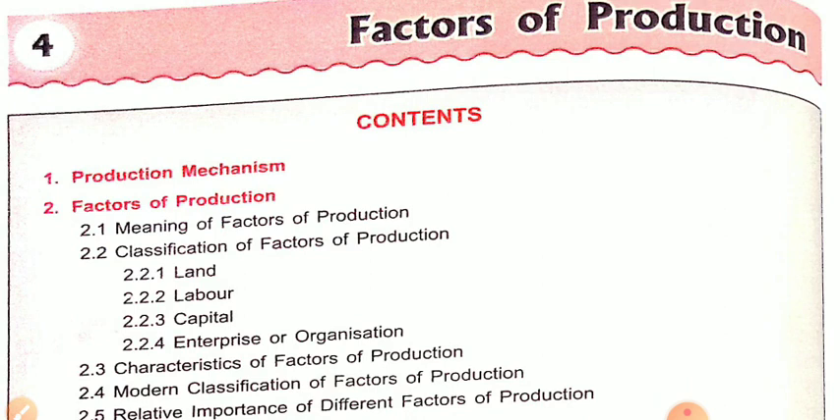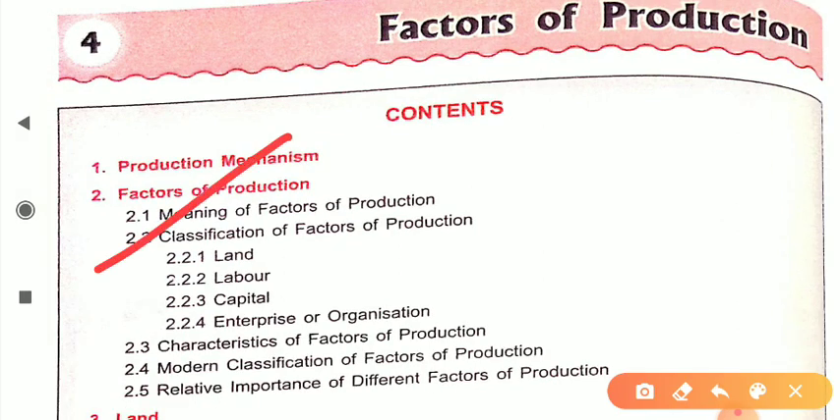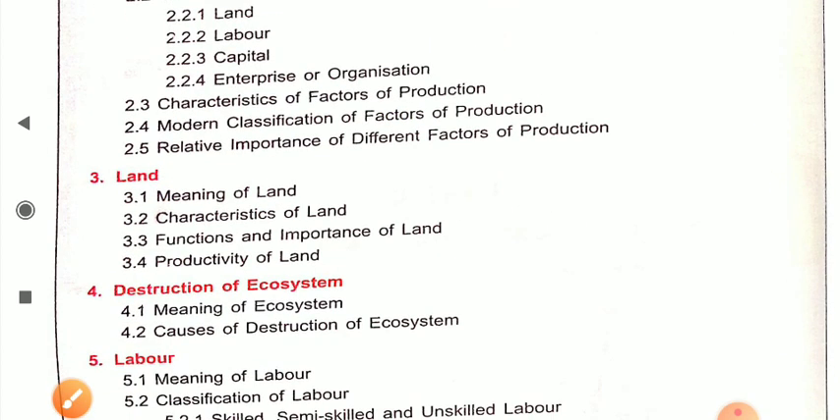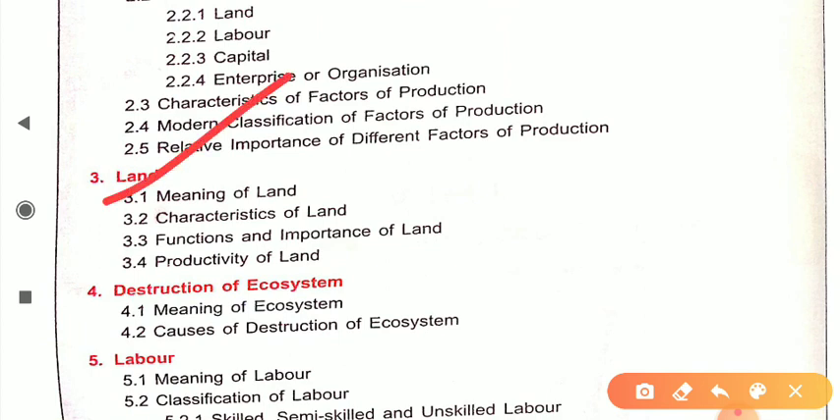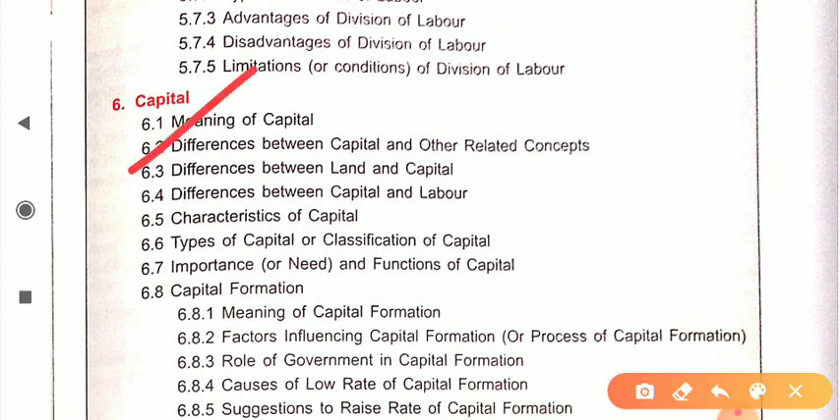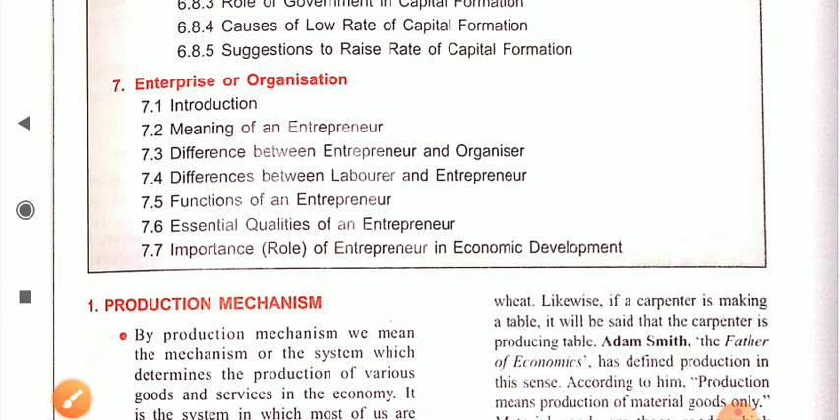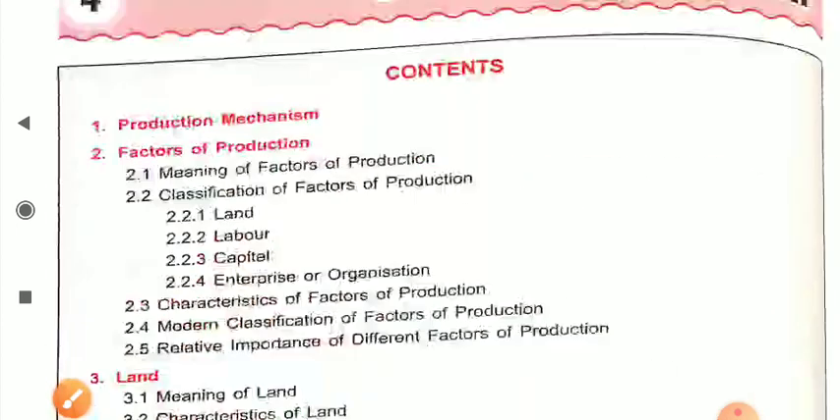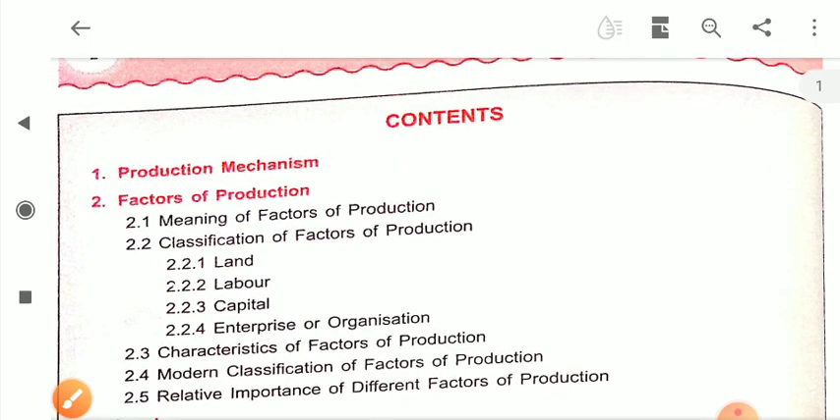In this chapter, we will study the meaning of factors of production and their different classifications, like land, capital, labor, and entrepreneur, their characteristics. Then we will study land, destruction of ecosystem, labor, and in the last we will discuss capital and entrepreneur. Okay, dear student, for today we are going to start with factors of production.